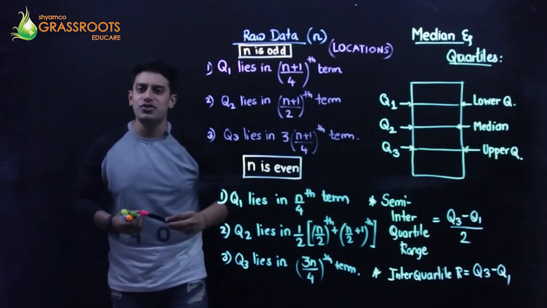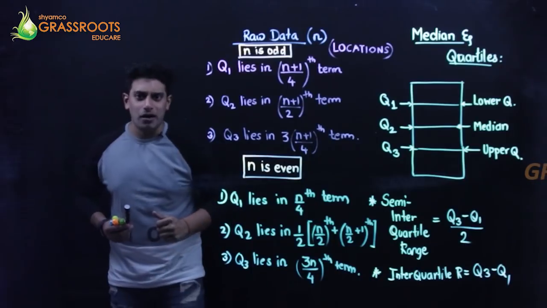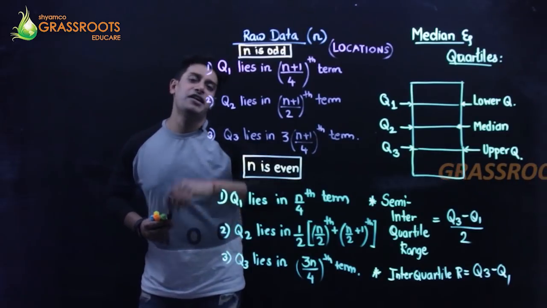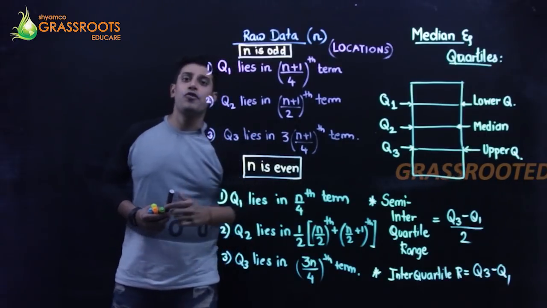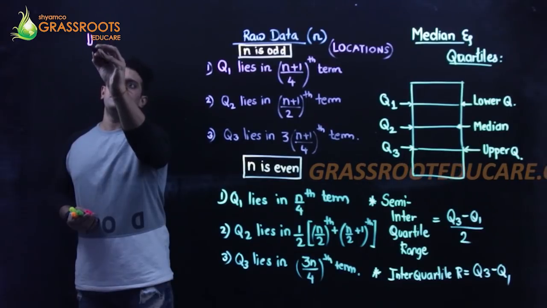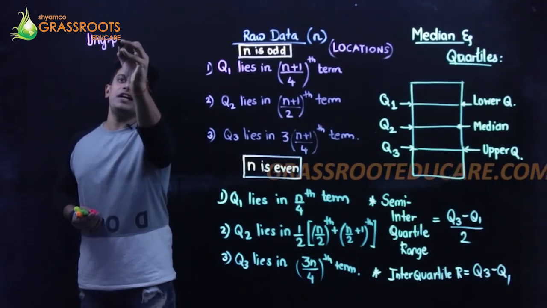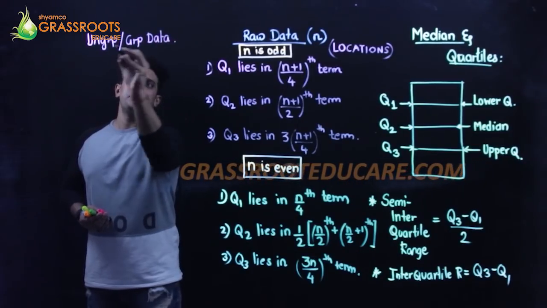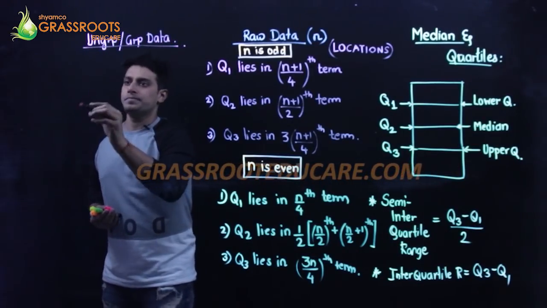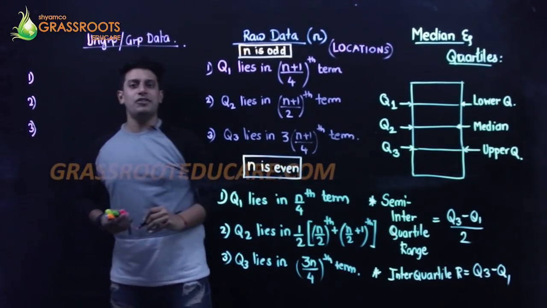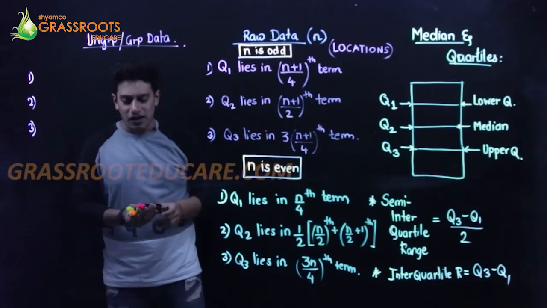When you come across ungrouped or grouped data, basically in simple language, when you have a table format where X and F, frequency, both are given, for ungrouped data or grouped data I have a new set of formulae. The formulae are as follows.